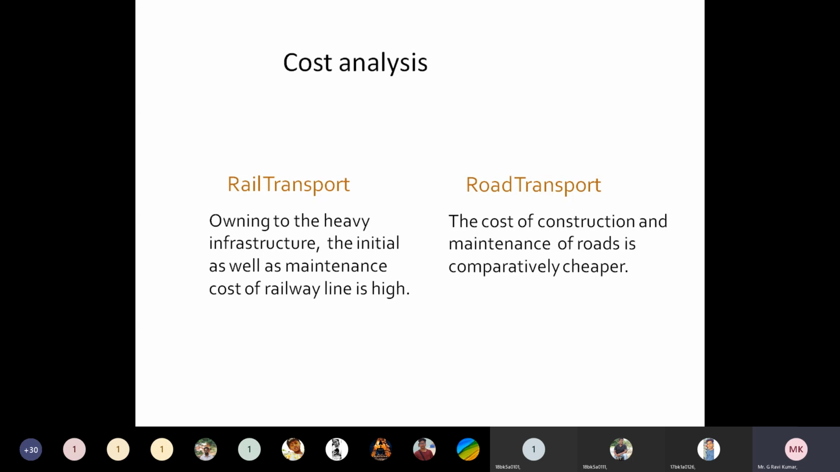But coming to road transport, if you take the road infrastructure, only the road should be there. It means only pavement will be there, nothing other than that. So the construction cost and also the maintenance cost for railway transport is somewhat heavier than the construction and maintenance cost of road transport. You can see, owing to the heavy infrastructure, the initial as well as maintenance cost of the railways is high when compared to road transport.